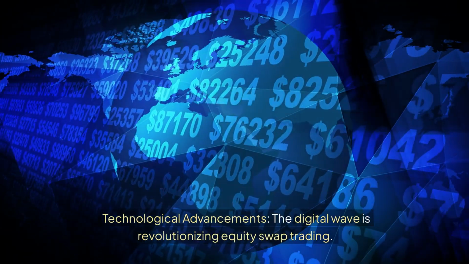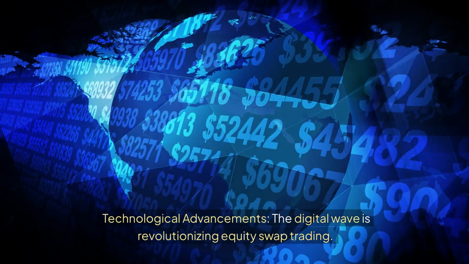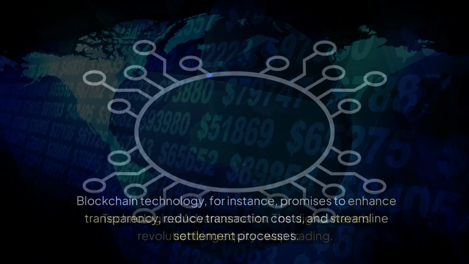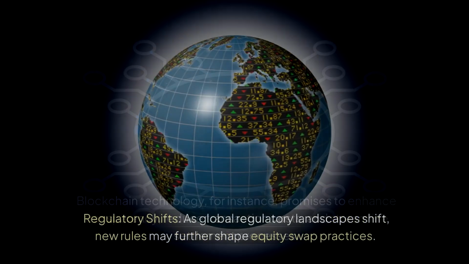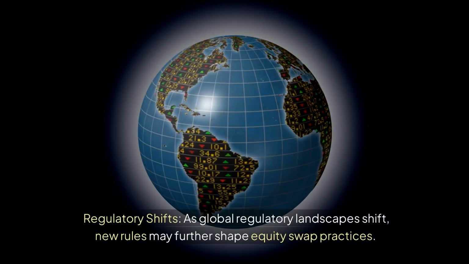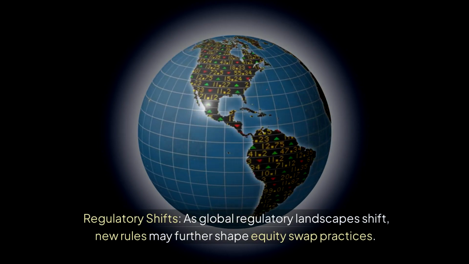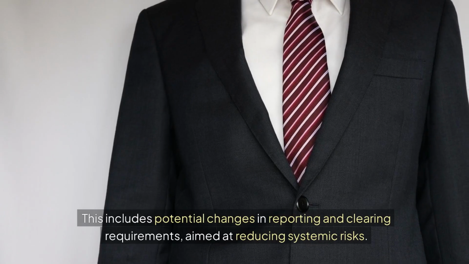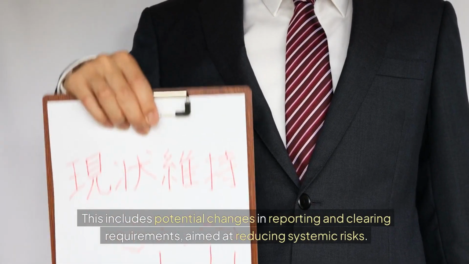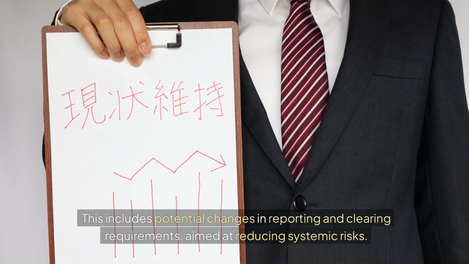Technological advancements. The digital wave is revolutionizing equity swap trading. Blockchain technology, for instance, promises to enhance transparency, reduce transaction costs, and streamline settlement processes. Regulatory shifts. As global regulatory landscapes shift, new rules may further shape equity swap practices. This includes potential changes in reporting and clearing requirements, aimed at reducing systemic risks.